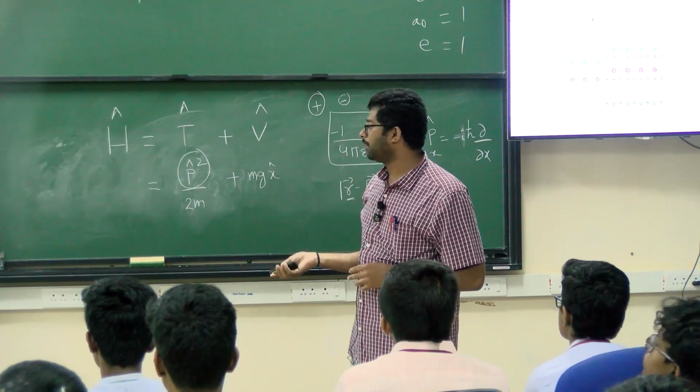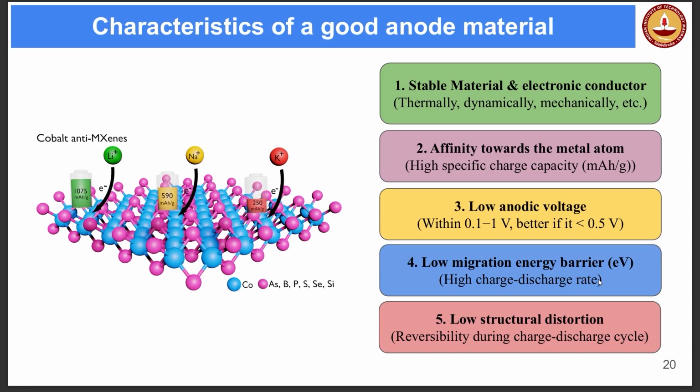So what are the properties of these anode materials that we can calculate is what I am going to show here. First I need to understand whether this material is stable or not. Stability I can consider as thermodynamic stability, and also what is called dynamical stability, mechanical stability, and thermal stability. I hope you heard these words. I said them very quickly. Thermal stability means I will heat the system and see whether it is stable or not. For mechanical stability, I will push and pull the system and see whether it is stable. Similarly, for dynamical stability, I will displace the atoms and see whether the structure is stable or not, etc.